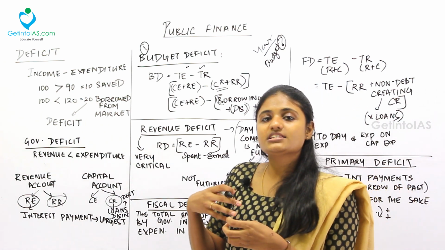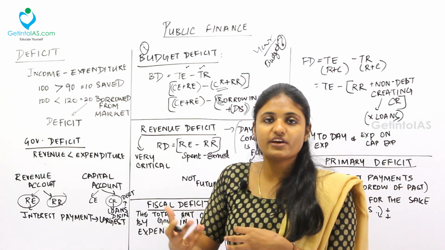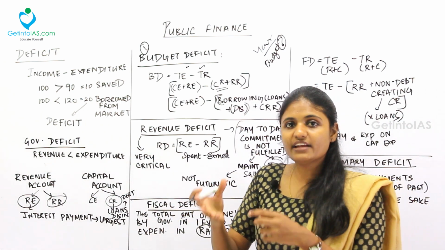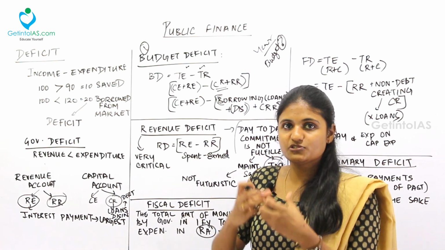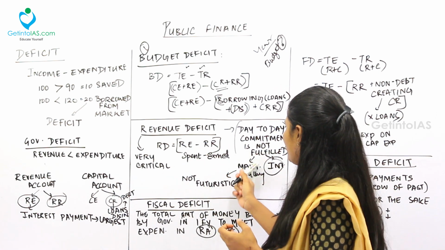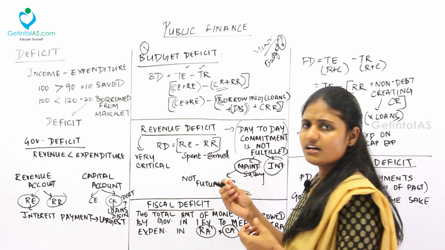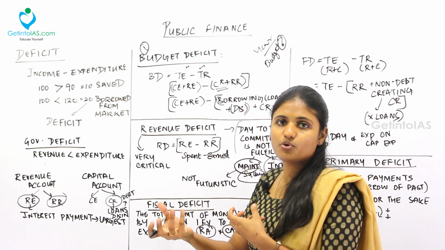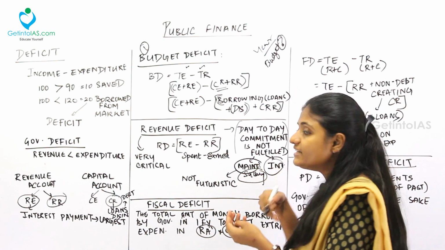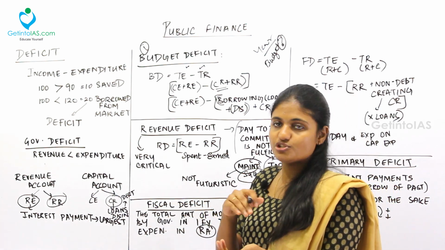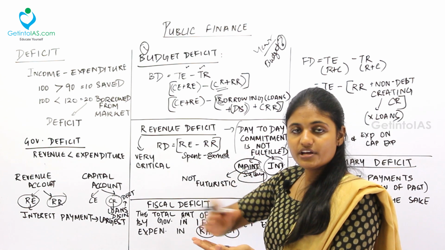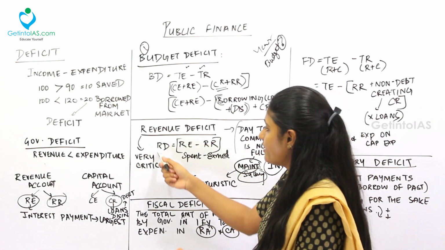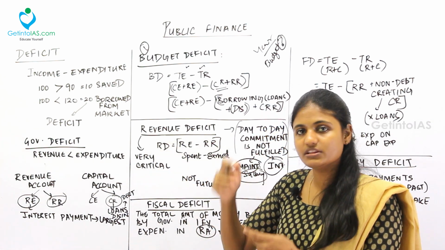For example, in case if I am investing in a road, so roadways or railways, on a future date that will give me certain amount of income, certain amount of revenue. But maintaining the roads daily will not give me an income. Giving salary to the government employees on a future date, it won't give me an income. Paying the interest won't give me an income at the future date. Correct. So all this money is going out of my hand. So this is called as revenue deficit and it's very important among all the deficits.